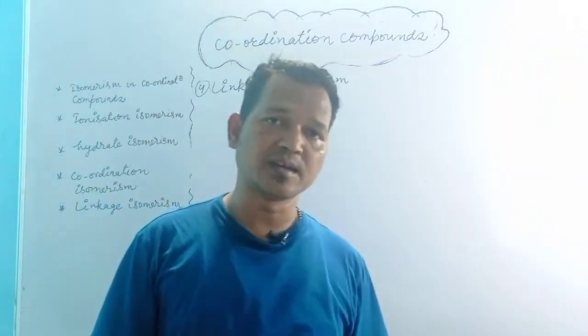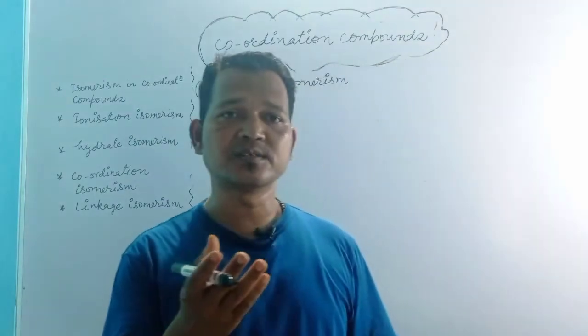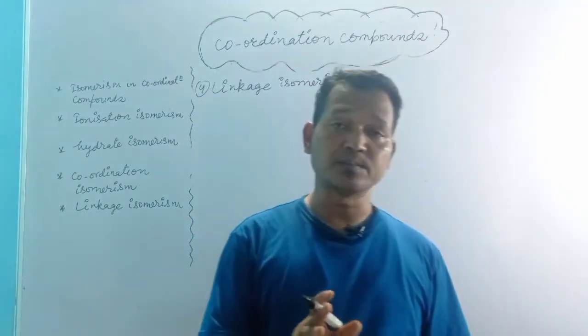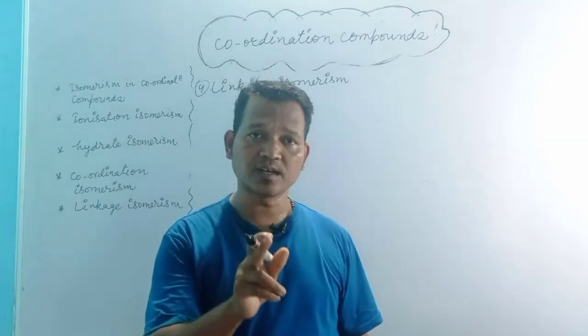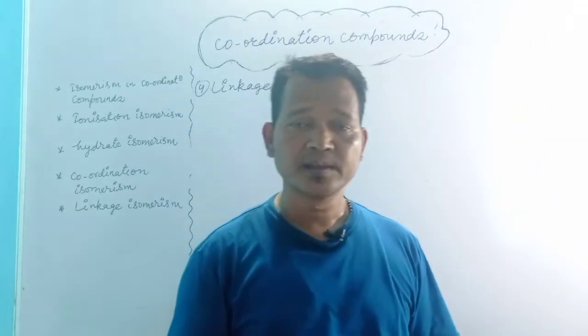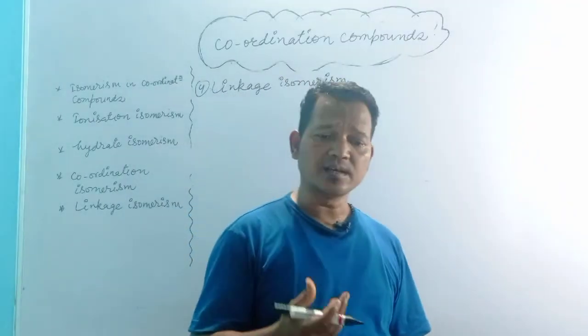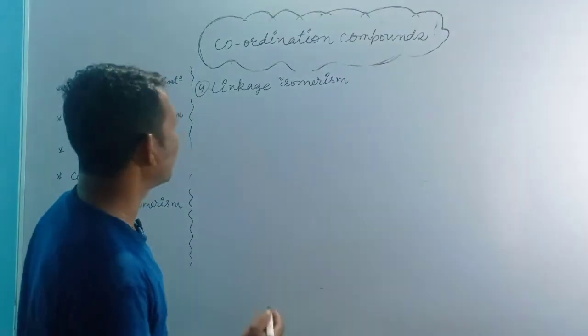Ambidentate ligands are the ligands which have two donor atoms, but only one can coordinate with the central metal ion at a time. Therefore, when such ligands are involved, we get linkage isomerism.